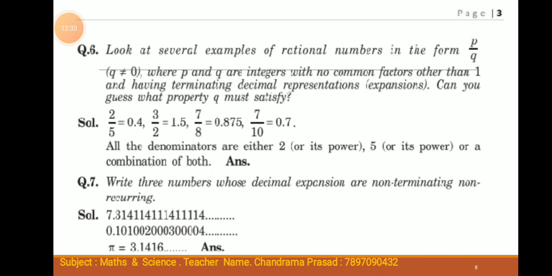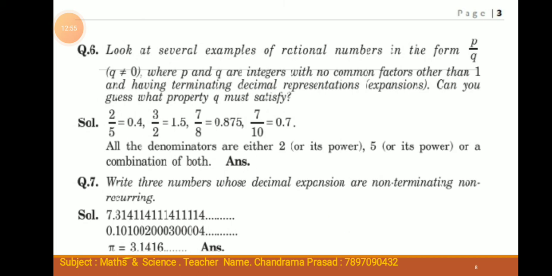Question number 7. Write 3 numbers whose decimal expansions are non-terminating, non-recurring. Solution. 7.314114111411114 and so on.